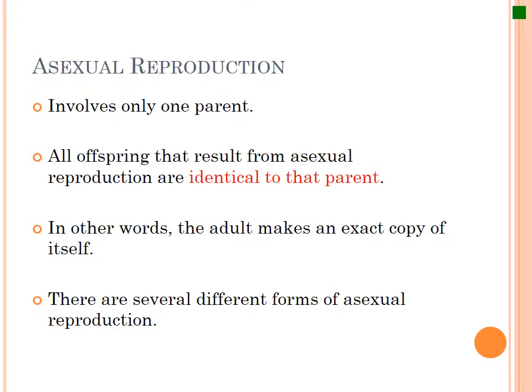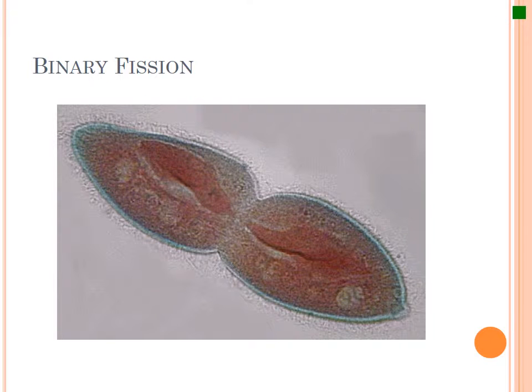The important thing to understand with asexual reproduction is that the adult makes an exact copy of itself. So the offspring is going to look exactly like the parent, and the genetic material is going to be exactly the same. The first one is binary fission.